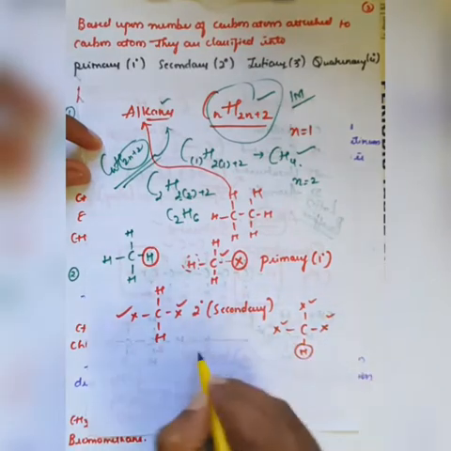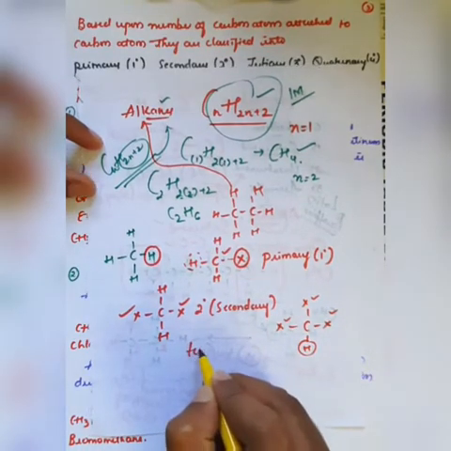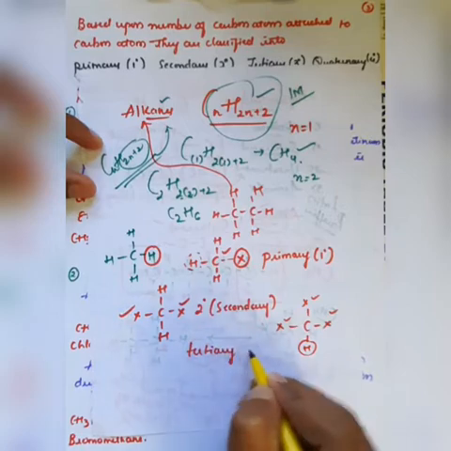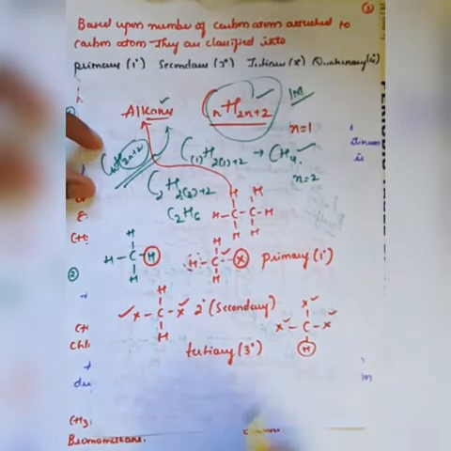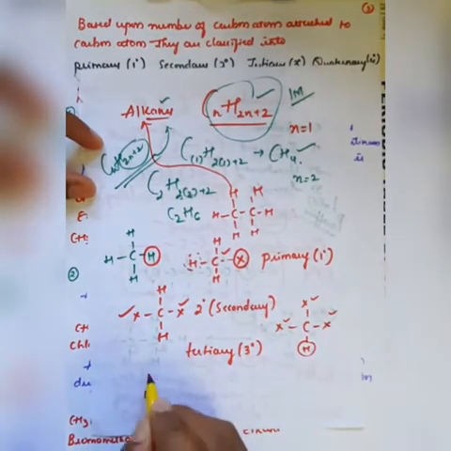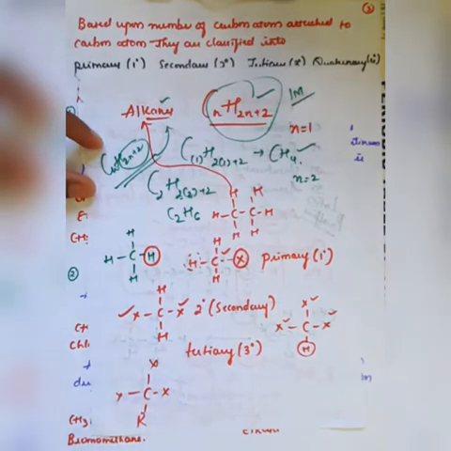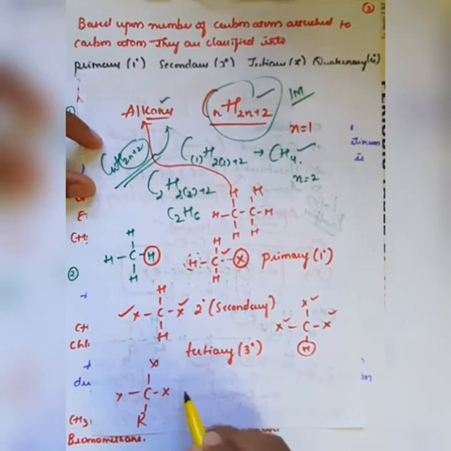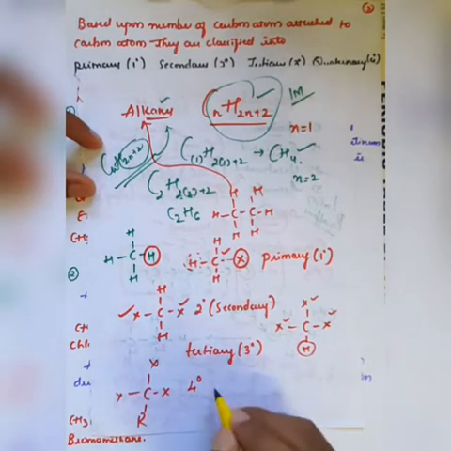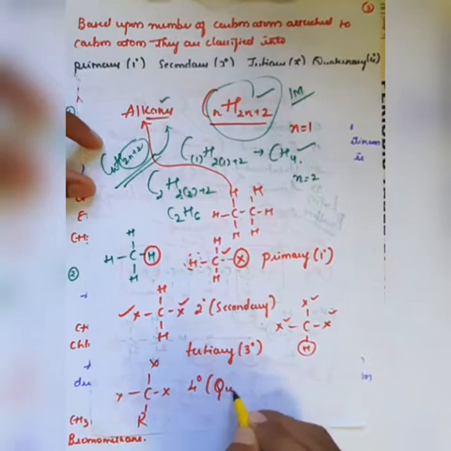This carbon is called tertiary, that is third degree. If I replace all the hydrogen atoms from the carbon with X, X, X, or any R, this is called fourth degree, or quaternary.